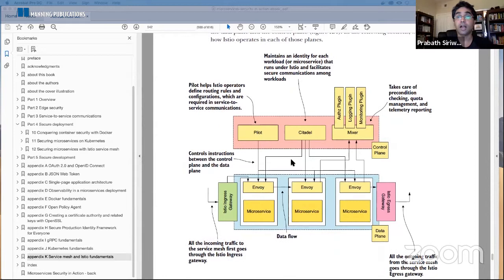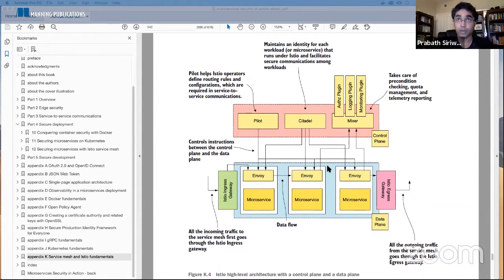So this is in fact the architecture that you see in Istio prior to 1.5. So in fact, when I got started writing the book, we started with Istio 1.4. And then Istio released 1.5, and then we upgraded all the samples to 1.5. 1.5 actually had a major architectural change. And then towards the end of the book, like April this year, Istio released 1.6, and we also upgraded all the samples to support Istio 1.6. So the architecture you see here is, in fact, what you see prior to 1.5.